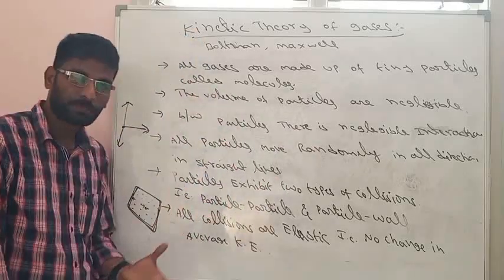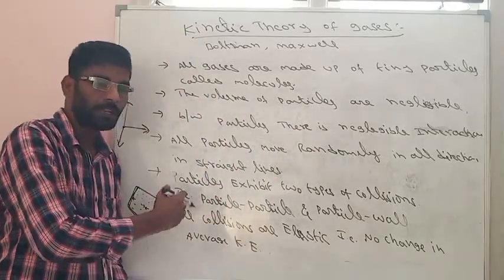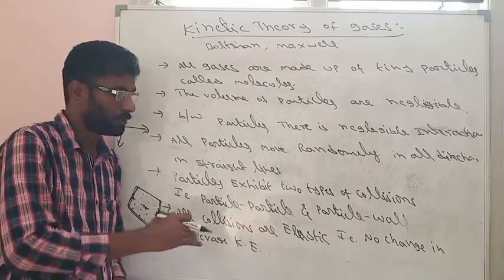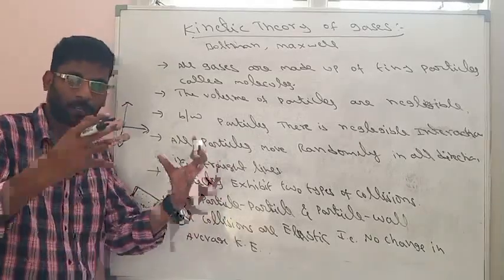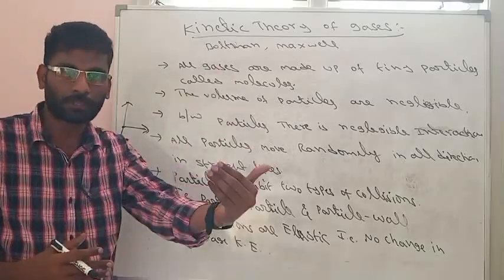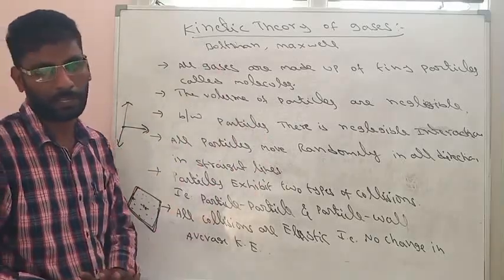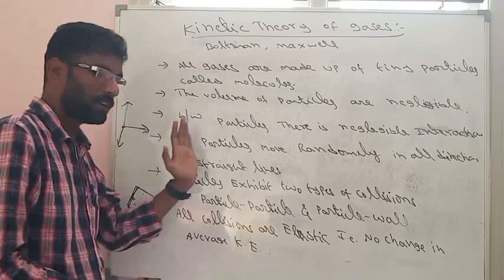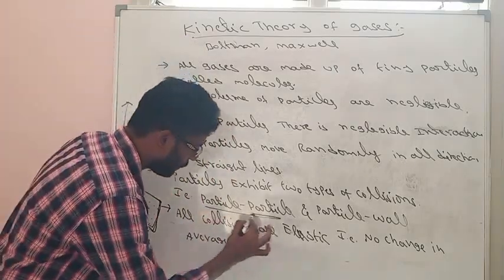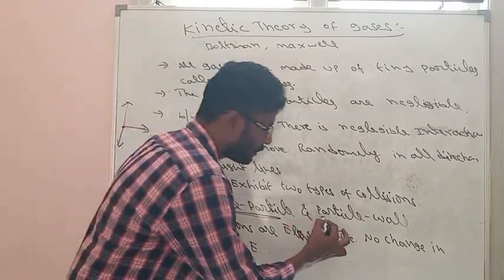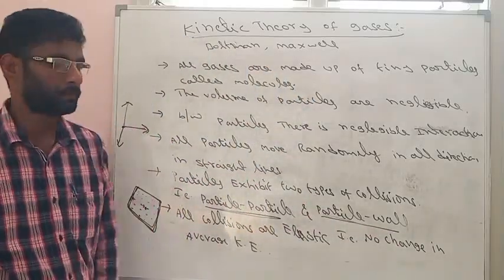Because of this random motion, all particles will collide with each other. Due to this collision, they exhibit some pressure. Whenever two particles are colliding, there is some force, and force per area we call pressure. So the pressure is due to collisions. There are two types of collision: particle-particle collision and particle-wall collision.